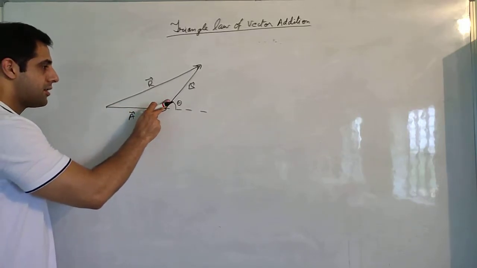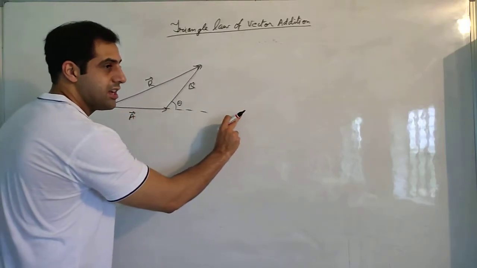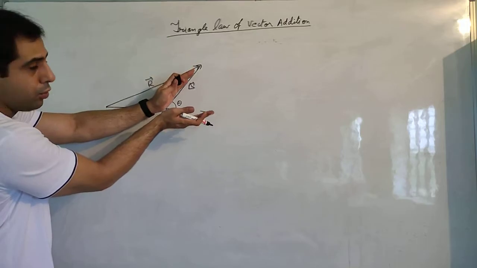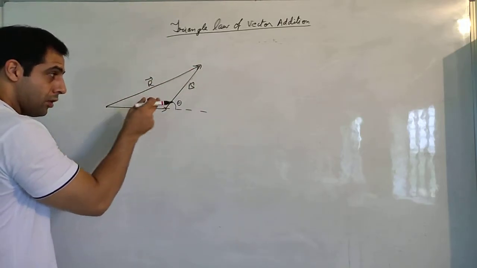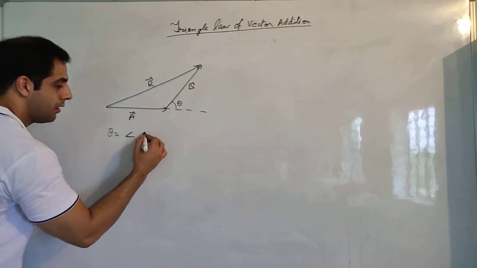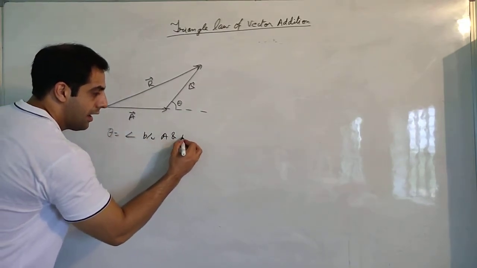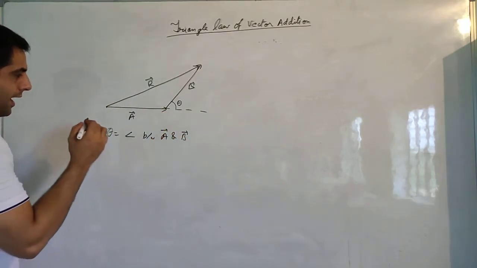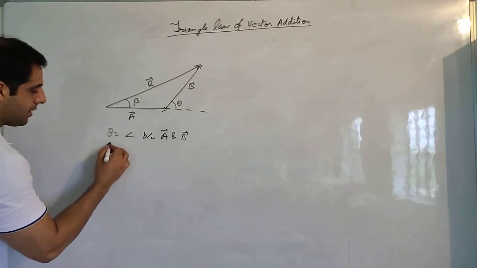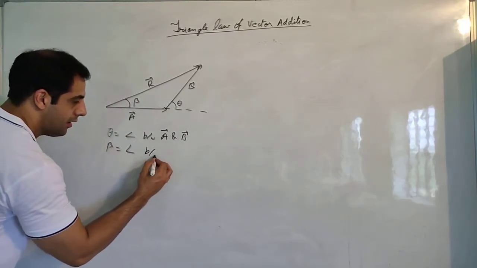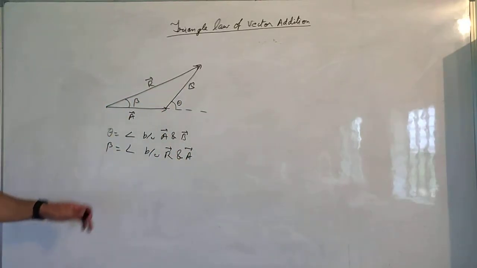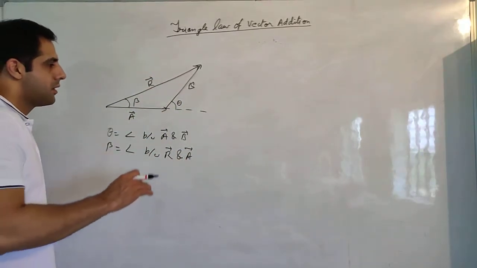Okay, make sure you understand this, because A is going in this direction. So if A is going in this direction and B is going in this direction, then the angle between both of them will be this one. Okay, not the other way around. So theta is the angle between A and B vectors. And let us say that this is the resultant and this is making an angle beta. So beta is the angle between the resultant vector and vector A. We can take B also, that I will tell you later, that does not make any difference.